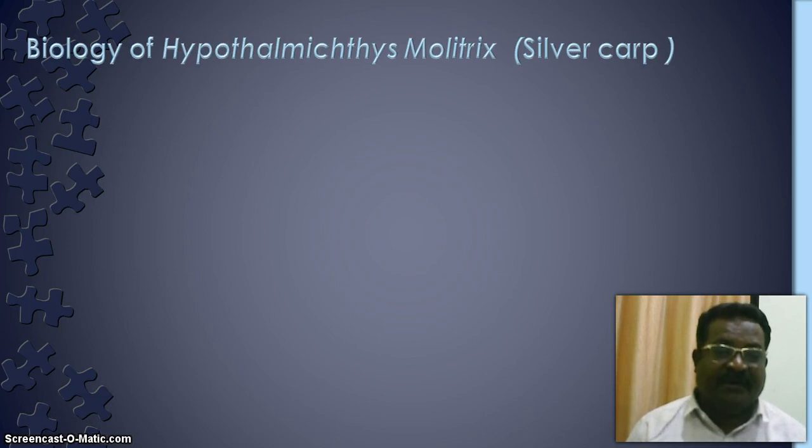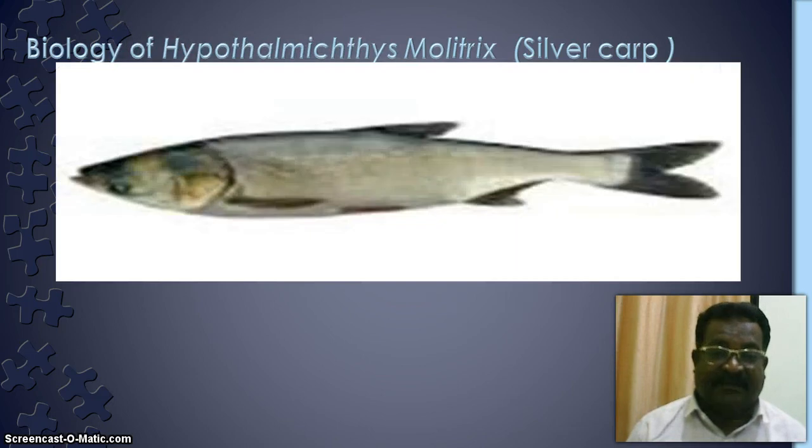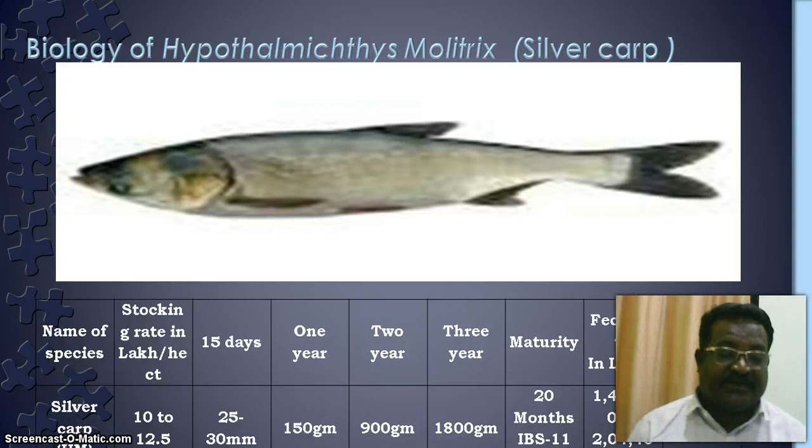So first of all, the biology of Hypophthalmichthys molitrix, which is commonly called the silver carp. Now look at this picture, it is a picture of the silver carp. The stocking rate of the silver carp is 10 to 12.5, and it attains 25 to 30 millimeter in 15 days. 150 grams it attains in 1 year, 900 grams in 2 years, and 1800 grams at the end of 3 years.